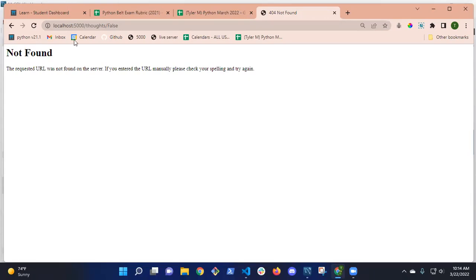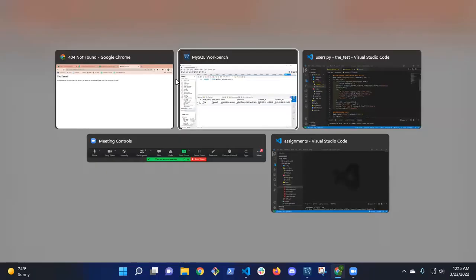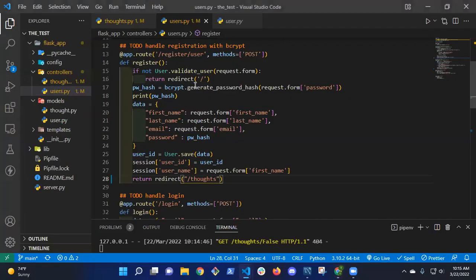So based on the URL, what controller should I check? Thoughts, right? Does everybody see that? This is something I've seen on a couple of people's projects.